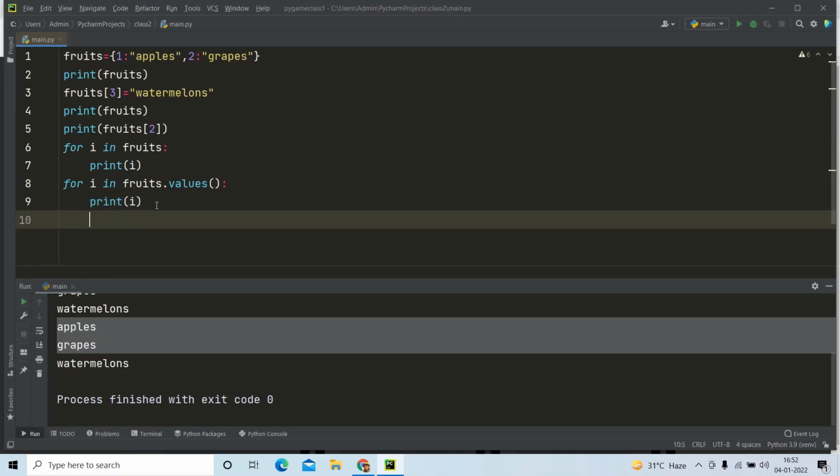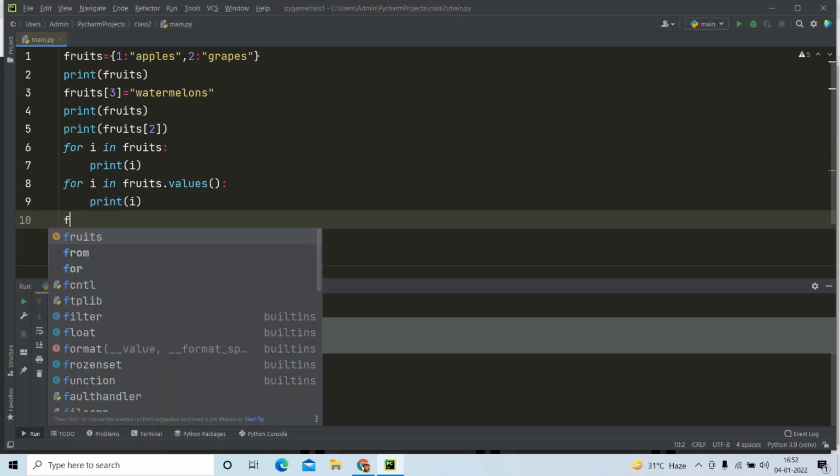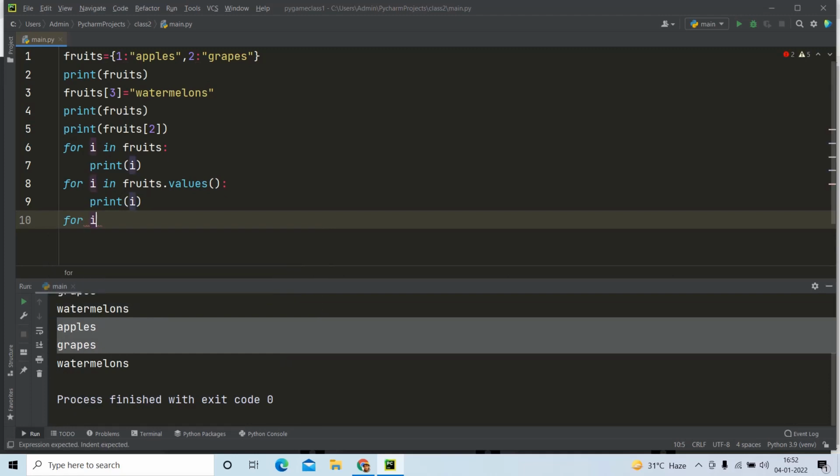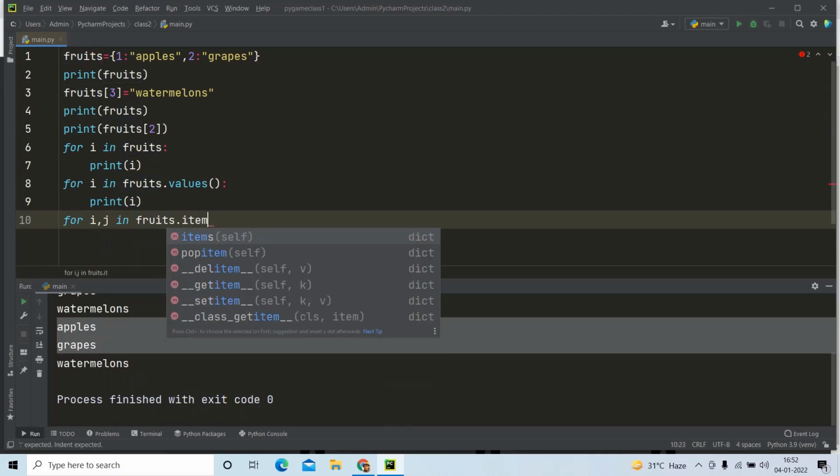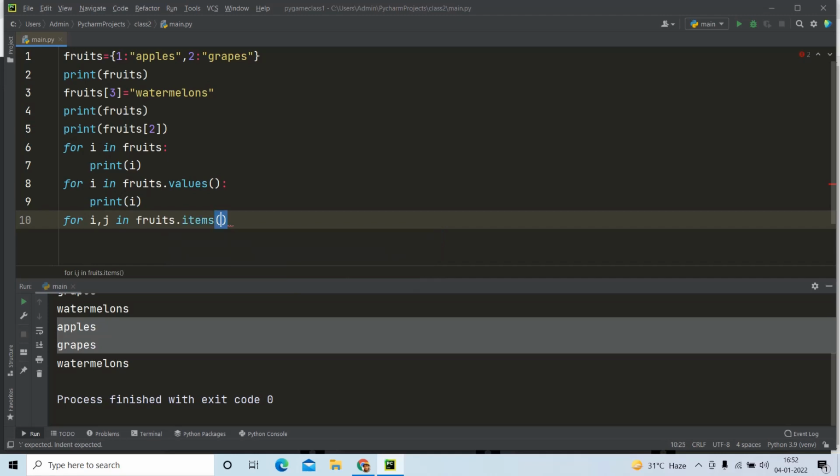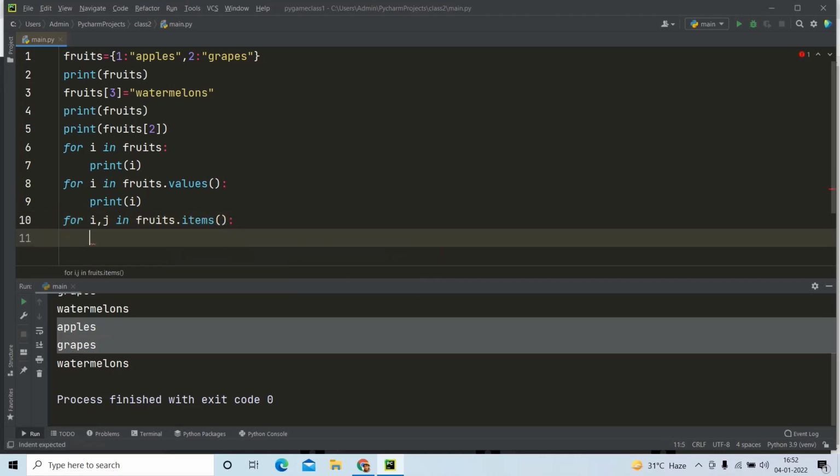If you want both keys and values, then you can have for i comma j in fruits dot items. So this particular items is a function which is helping us to retrieve both key and value in form of a tuple.